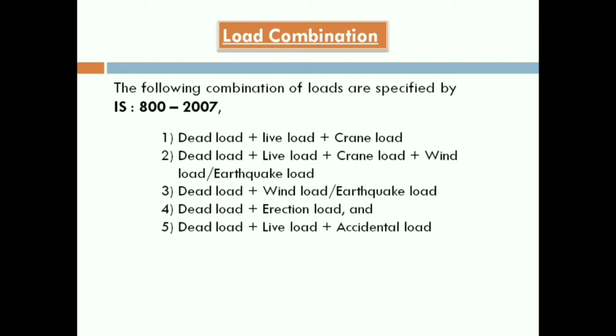Here we can see that it is wind load or earthquake load, which means the wind and earthquake pressure do not occur simultaneously. So for this reason only one load can be considered. Third one is the sum of dead load and wind load or the sum of dead load and earthquake load. Fourth one is the sum of dead load plus erection load, and fifth one is dead load plus live load and accidental load.